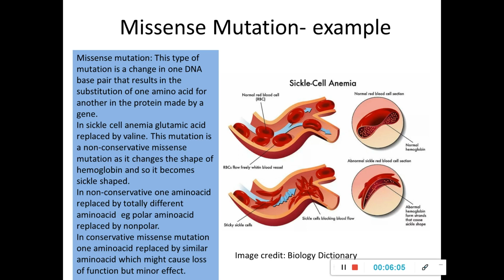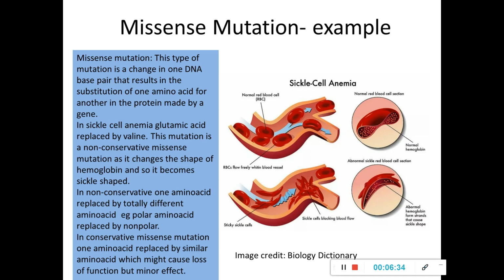Now let's come to the missense mutations in detail. Missense mutations, as I told earlier: a change in one base pair results in the substitution of one amino acid for another in the protein made by the gene. And as a result, the protein function itself could get altered. Now, one such missense mutation is happening in the case of sickle cell anemia. In sickle cell anemia patients, what happens?